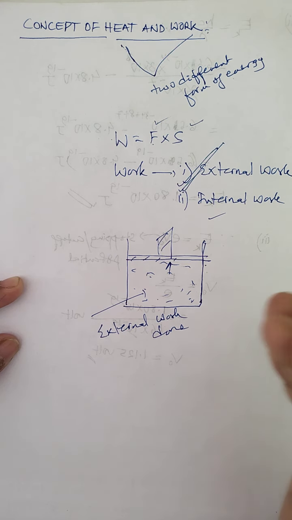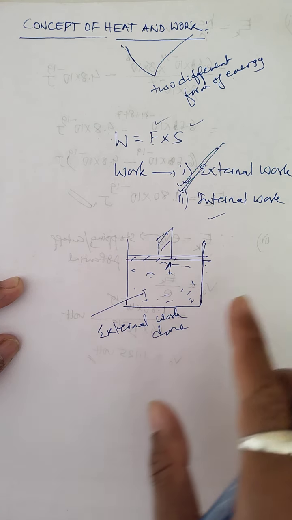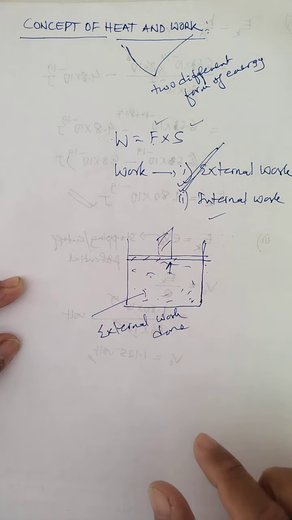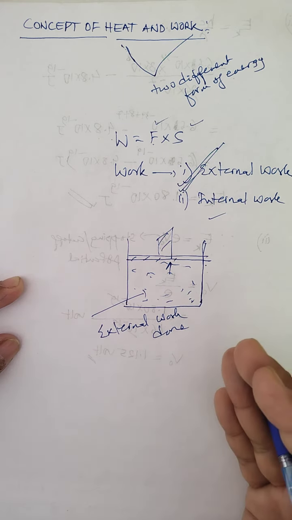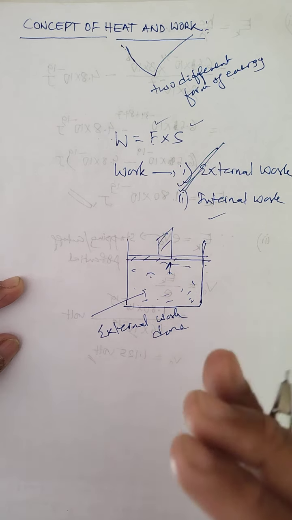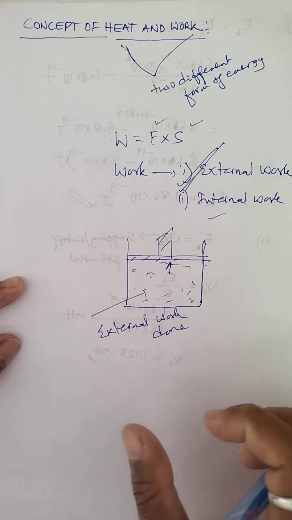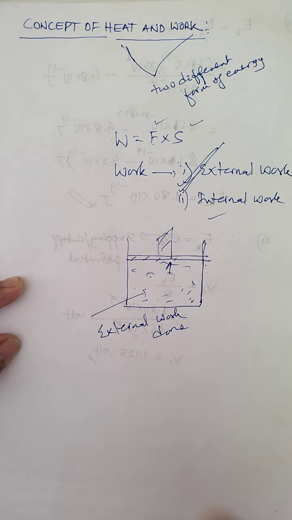That's why this transport of energy is observed in the form of flow of heat, because heat can flow from a body at higher temperature to a body at lower temperature. This transport of energy from one body to another is due to a difference in temperature. See, energy will transport only when there is a difference in what? Temperature. And this transported energy is called heat. But when energy transport does not depend on the difference in temperature between the two bodies, then that energy transport between them is called work.